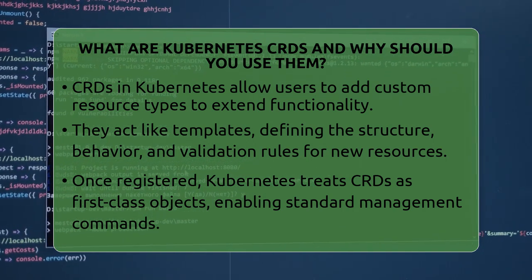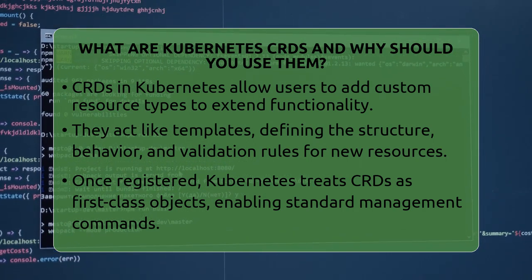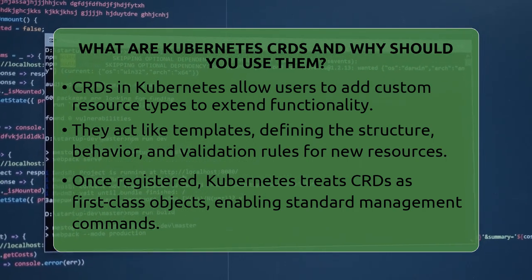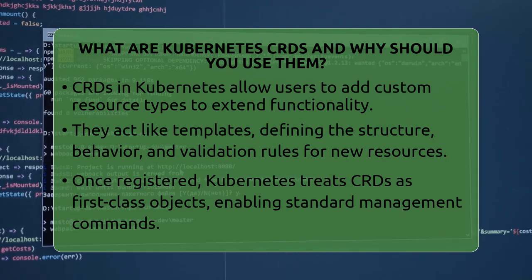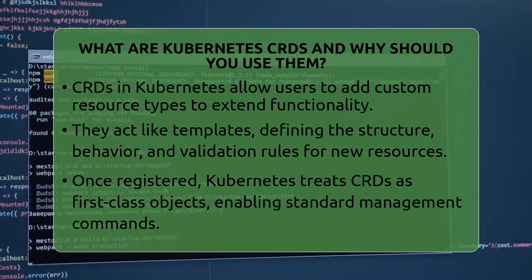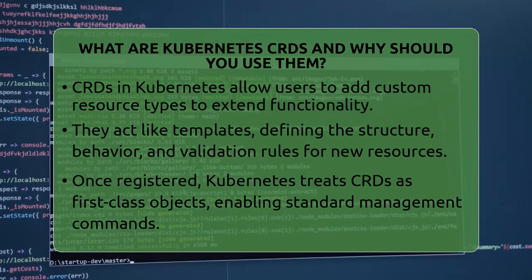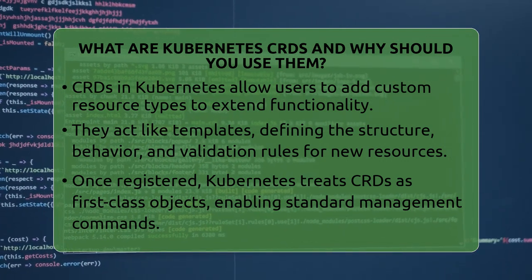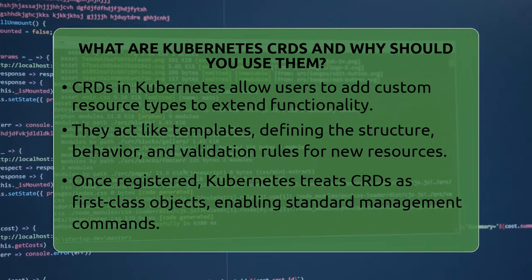Kubernetes naturally understands pods, deployments, and services. But what if you want to manage something unique, like a database cluster or a special network setup? CRDs make that possible. They are a way to extend Kubernetes by defining your own resource types.